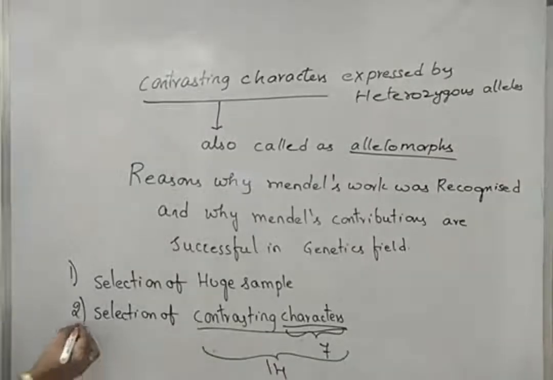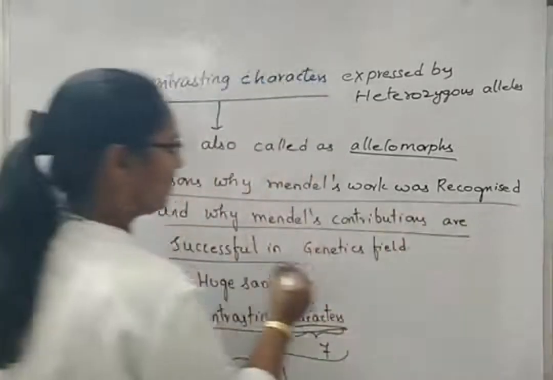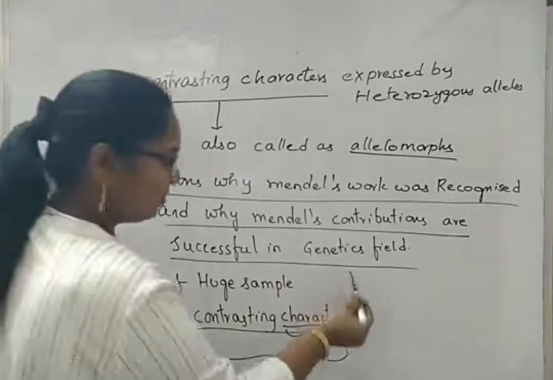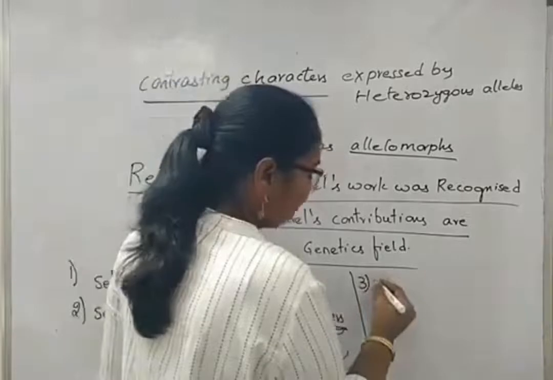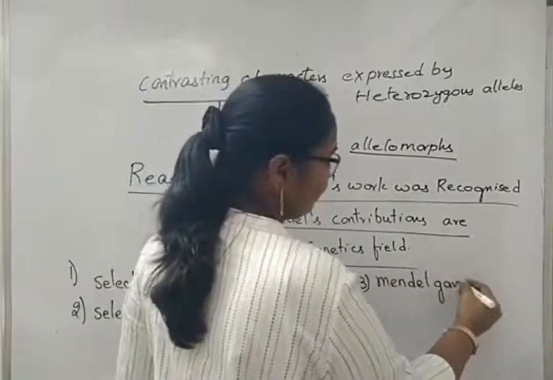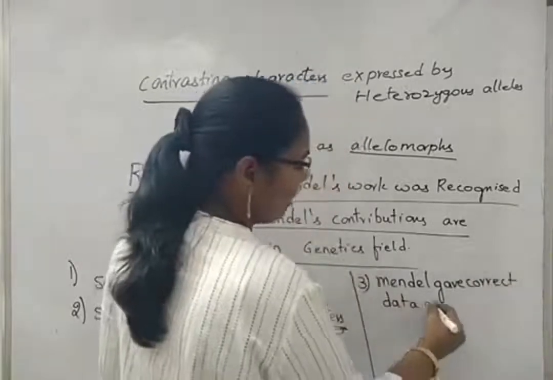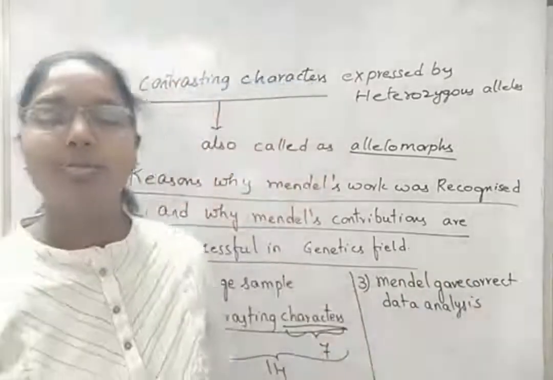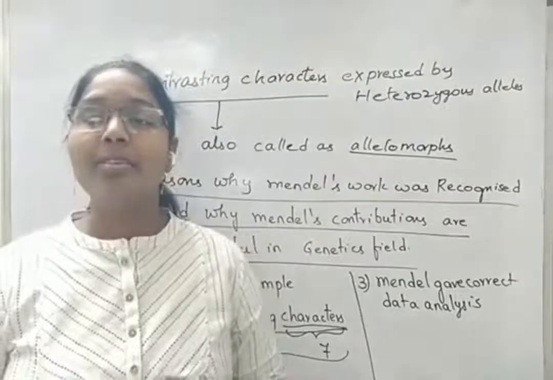Next, what are the major reasons for his success in the field of genetics? Because Mendel is also considered the father of genetics. Now, some more points. Mendel gave correct data analysis. And also, in the pea plant, there is no linkage of genes.